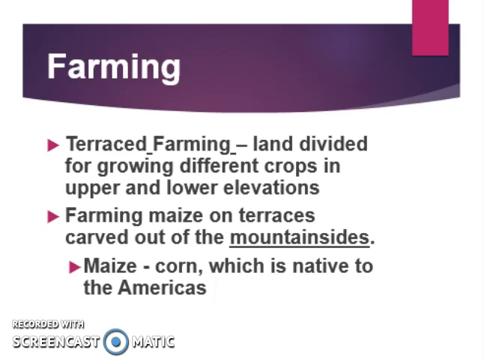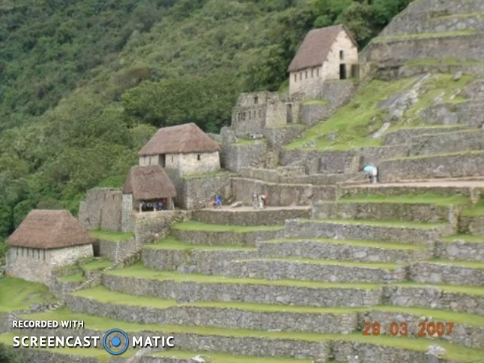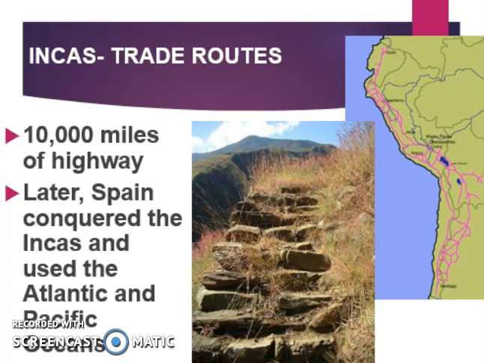The way that they did farming was really advanced. It's called terrace farming, where land is divided for growing different crops in upper and lower elevations. This was important because they were in the mountains and they still needed to farm. They farmed largely maize or corn, which is native to the Americas. And the way that terrace farming works, you can see in this image here, the different levels would each be growing different crops. And again, this allowed for farming up in the mountains.